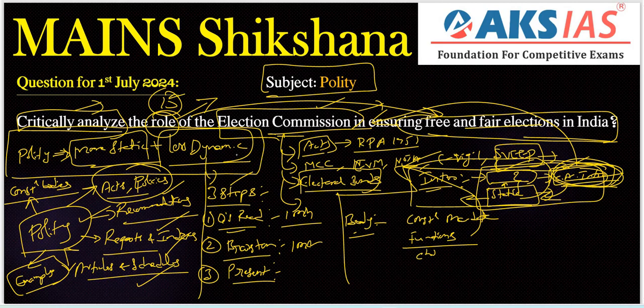Okay, then challenges. What are the important challenges faced by the Election Commission recently? Some issues like political pressure, or some issues like logistical challenges are there, limitations in enforcement are there, right? So all those are related to challenges in the process of conducting elections with the Election Commission, right? We need to discuss all these recent criticisms. So we have criticisms regarding ECI's impartiality and handling of some violations, right? So we should also mention all the recent aspects.